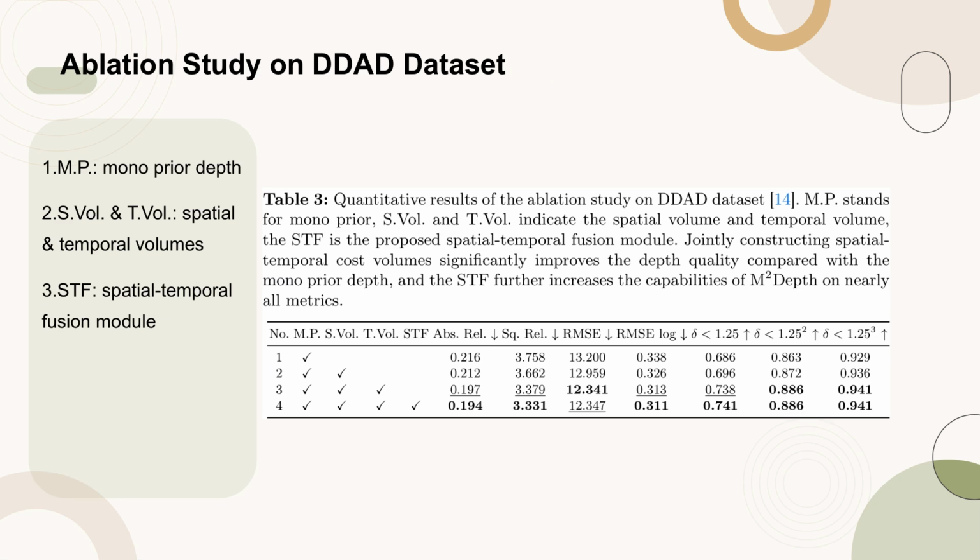Table 3 presents the quantitative results of an ablation study conducted on the DDD dataset, focusing on the M2 depth method. The table highlights the impact of different components such as monoprior (MP), spatial volume (S.volume), temporal volume (T.volume), and the spatial-temporal fusion (STF) module on depth quality metrics. The results indicate that the integration of spatial-temporal cost volumes significantly enhances depth accuracy compared to using monoprior depth alone.